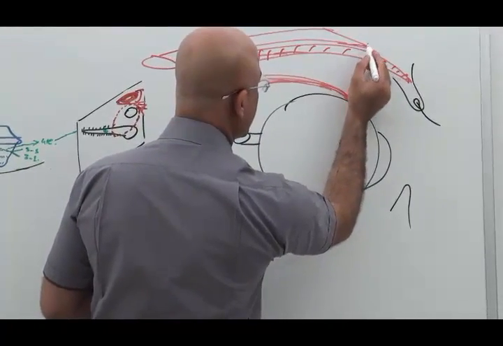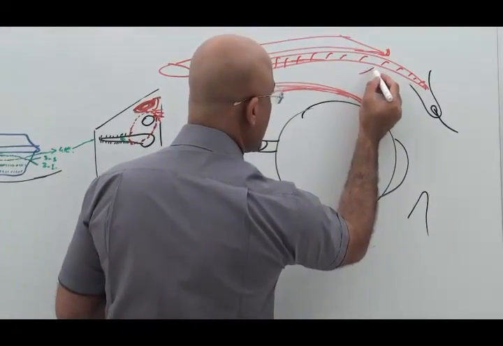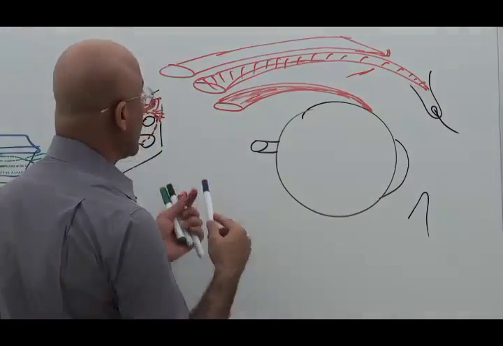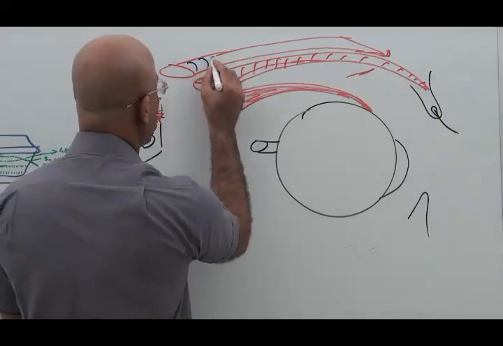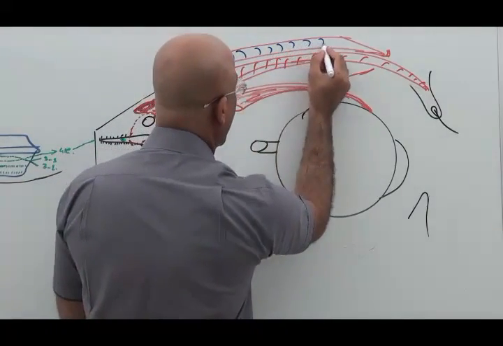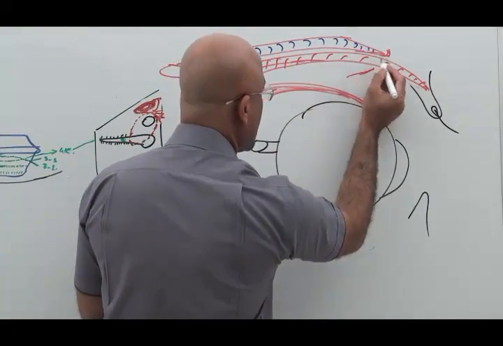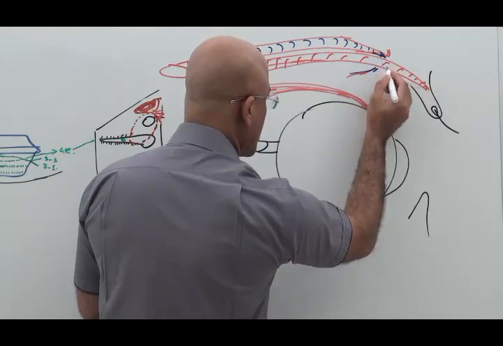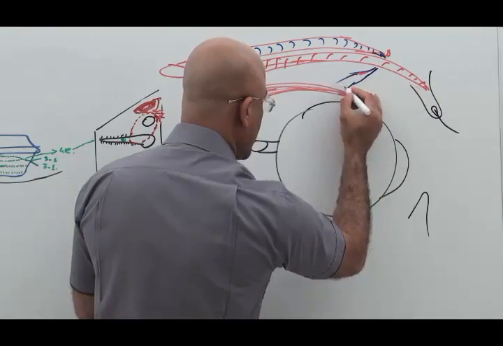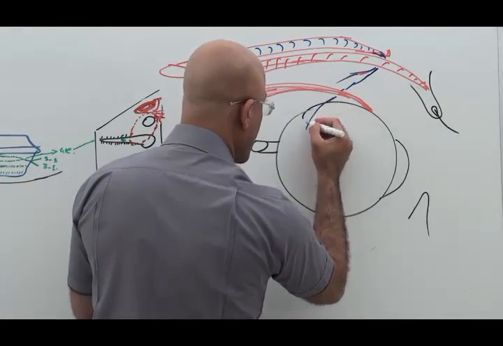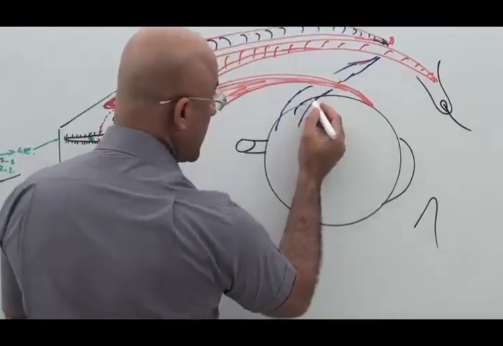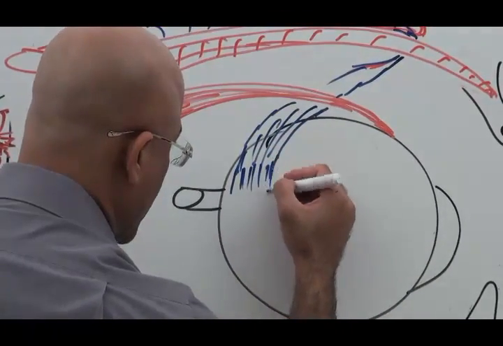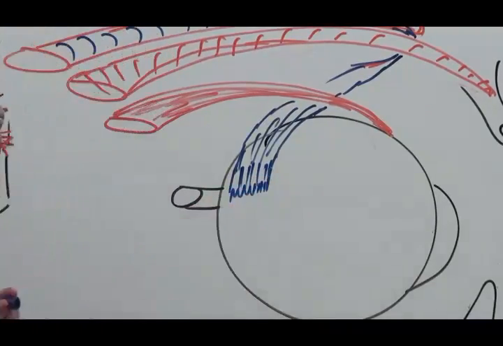But the important thing is that from here its tendon will turn differently. I will make the superior oblique slightly different so it stands out from the other muscles. From here, the tendon of the superior oblique, there is a trochlea, and it will come and pass under the, what is this? Superior rectus, and eventually it will attach to the sclera, right?